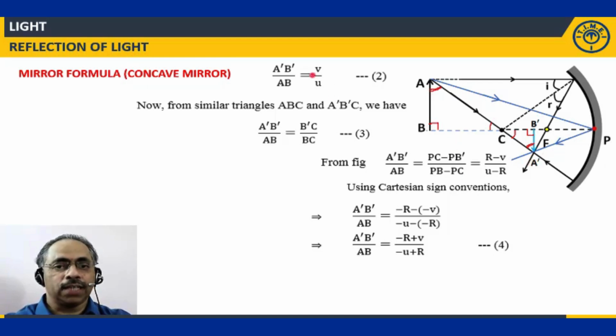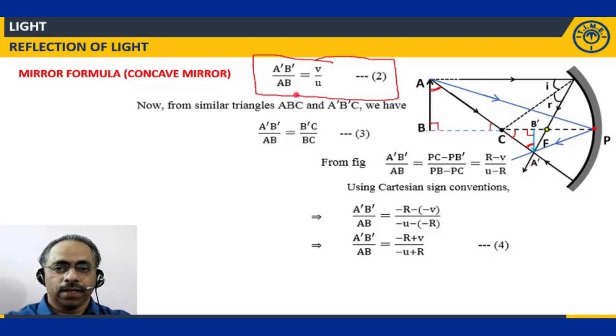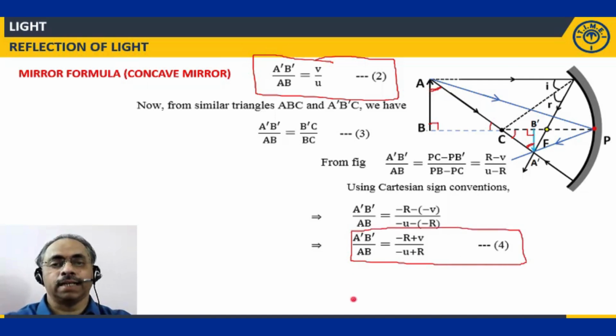In the first case, I got this second equation. Now I am getting this fourth one after applying the sign conventions.